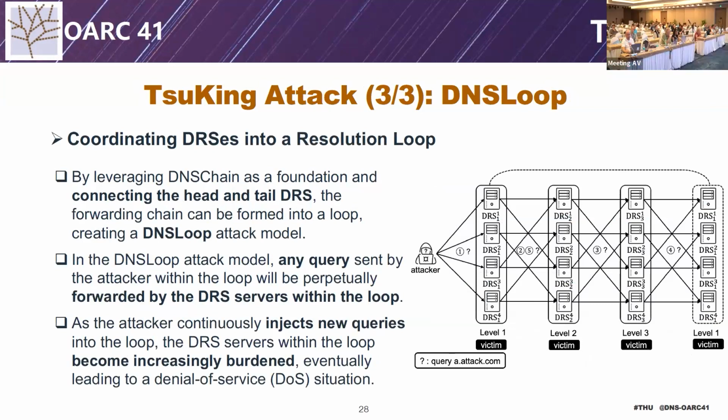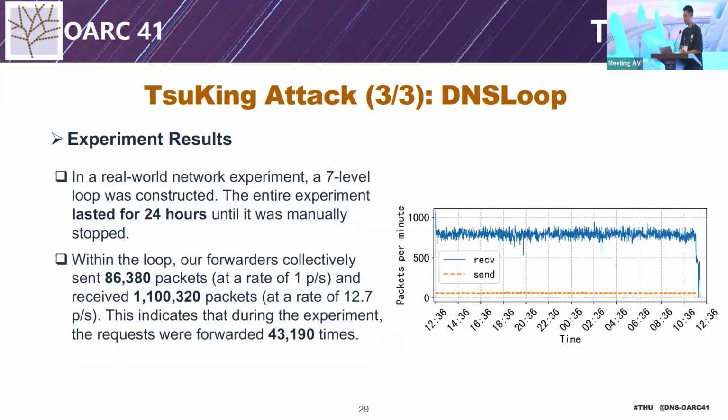By injecting new queries, the loop can become more stable. Our one-day lasting experiment results with 7 levels show that the loop can be stable unless we shut it down manually. Specifically, our sent query was forwarded over 40,000 times.